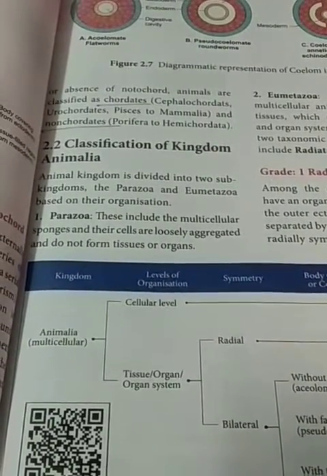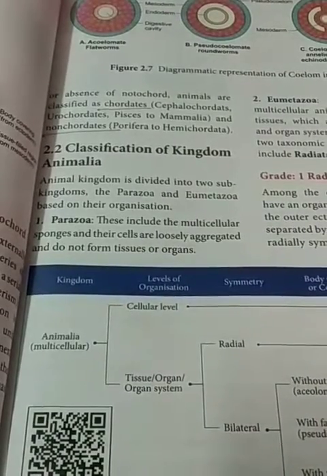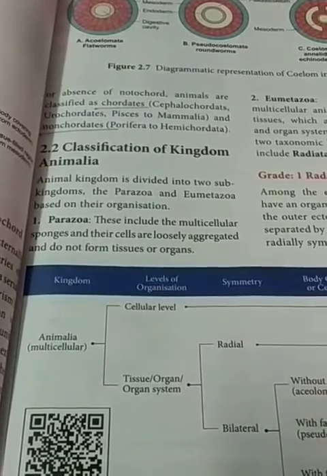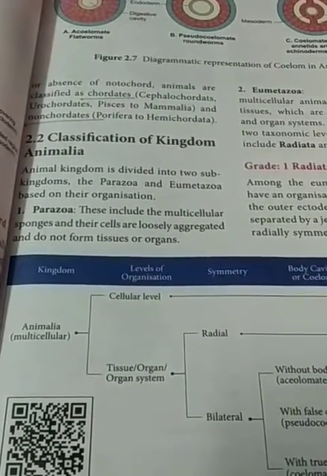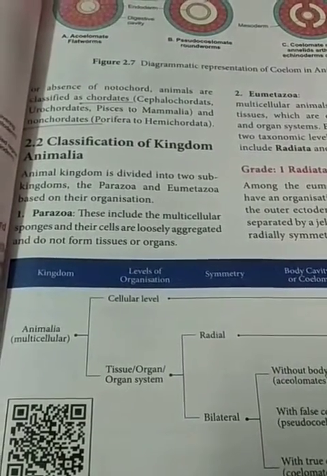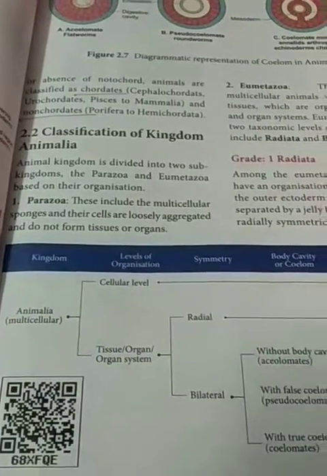Okay, it is classified into what? Two subkingdoms, Parazoa and Eumetazoa. Parazoa are all multicellular, but with a cellular level of organization. They cannot produce tissues. So those organisms are placed in a separate phylum, known as Parazoa. For example, the phylum Porifera, sponges.